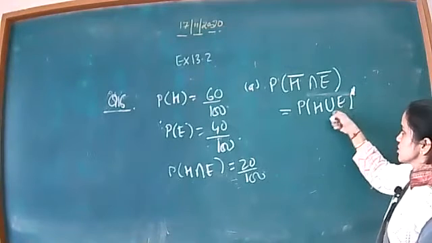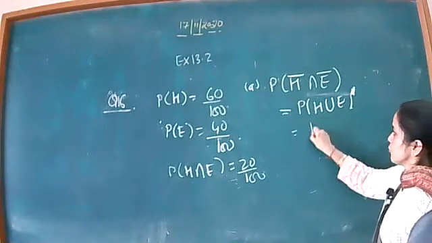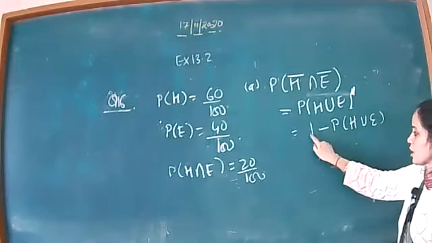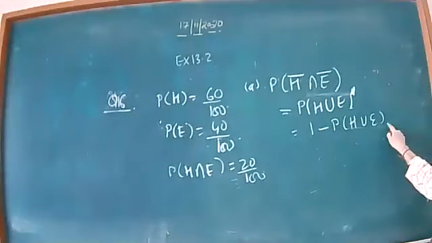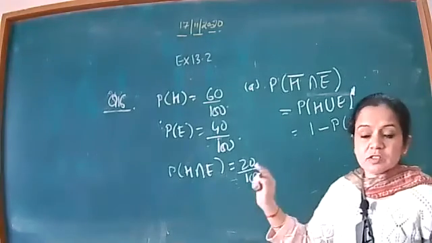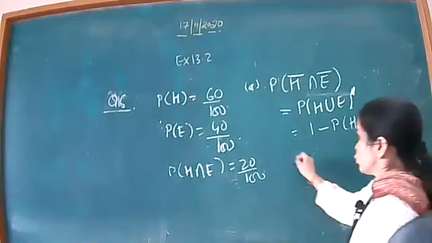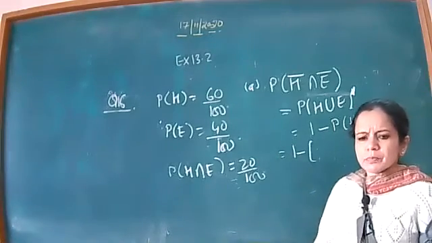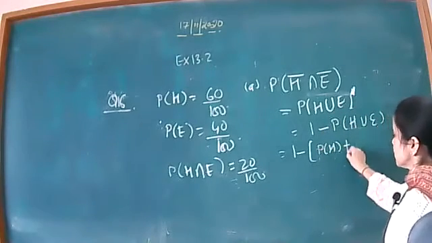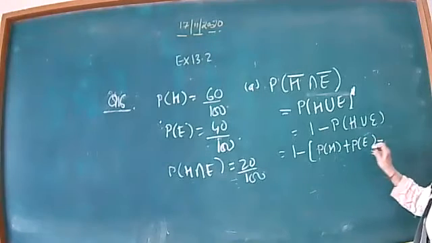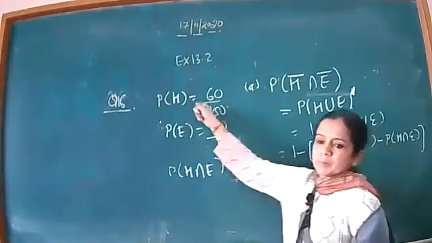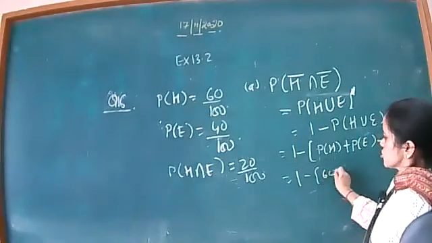Now beta, when I have to remove this not, what do we do? 1 minus probability of H union E. To remove the not, 1 minus the probability of the whole event comes. That means what I need is probability of H union E. Now if I want the probability of H union E, what I am applying here is the formula that we did in plus one in set theory: probability of first event plus probability of second event minus probability of intersection. Now you just see, you have the probability of H, put the value here 60 by 100.